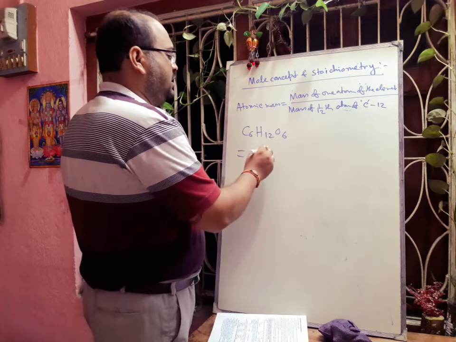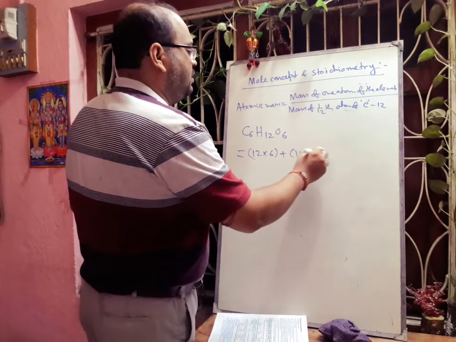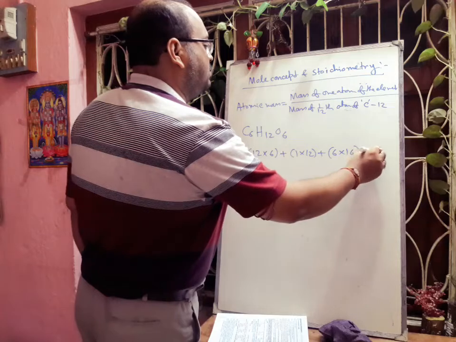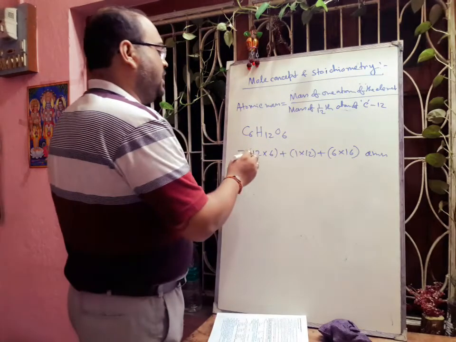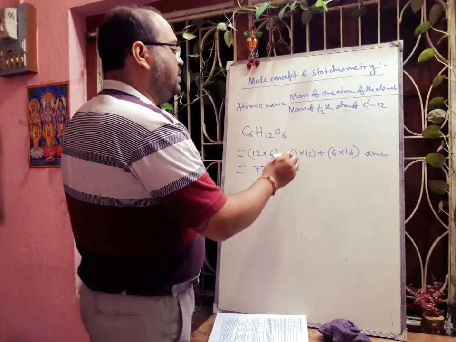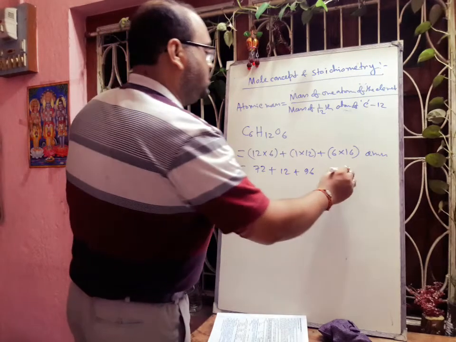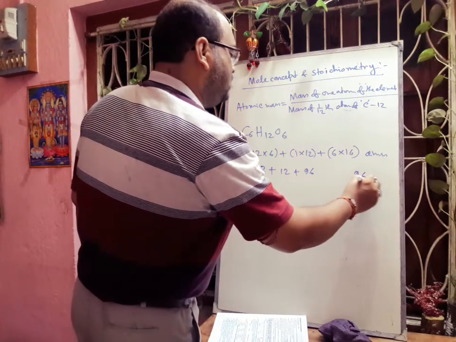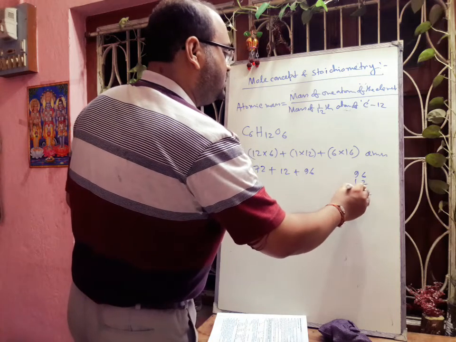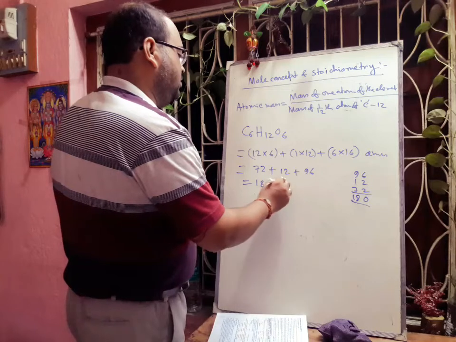Carbon is 12 into 6, plus hydrogen is 1 into 12, plus oxygen is 6 into 16 AMU. So what will be the total value? 12 into 6 is 72, plus 12, plus 96. So 96, 12 and 72 coming as 180. So it will be 180 AMU.